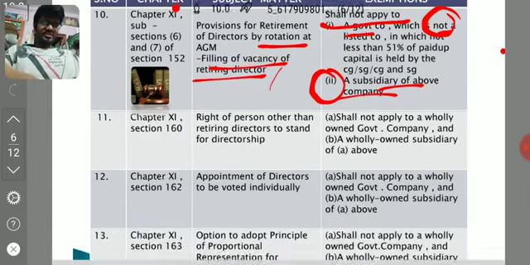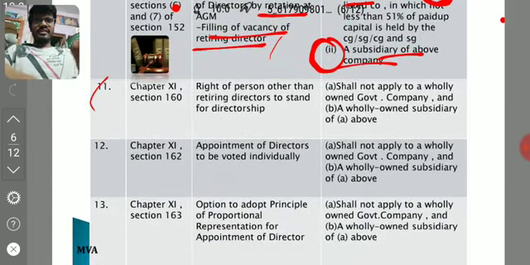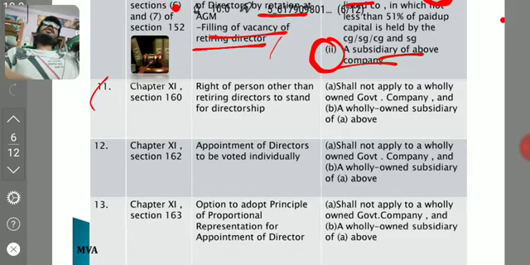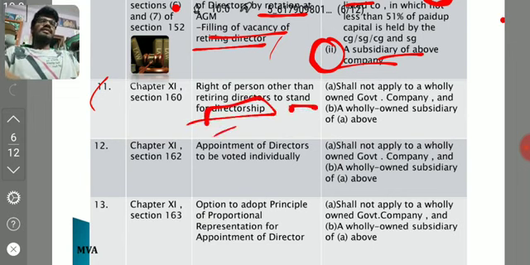That is common sense. Coming to our 11th point, section 160. What is 160? Regular director. If any person has been retired through rotation, other than that person, if you want to appoint someone as a director in the particular company, he has to follow section 160. What is 160? Some notice has to be given to the company, some deposit has to be made. Sometimes a procedure will be there. That procedure is the right of a person other than the retiring directors to stand for directorship. It is regular director, we can say generally the common name.